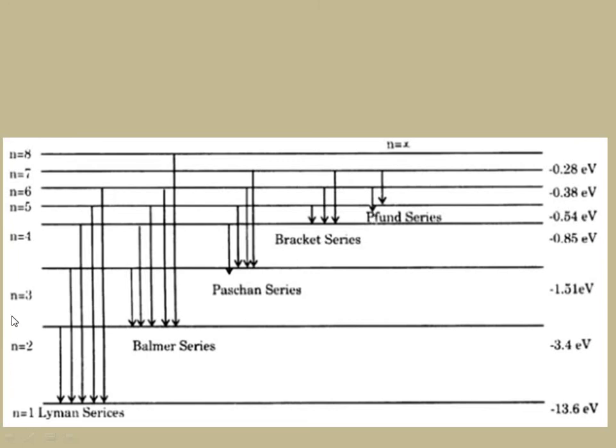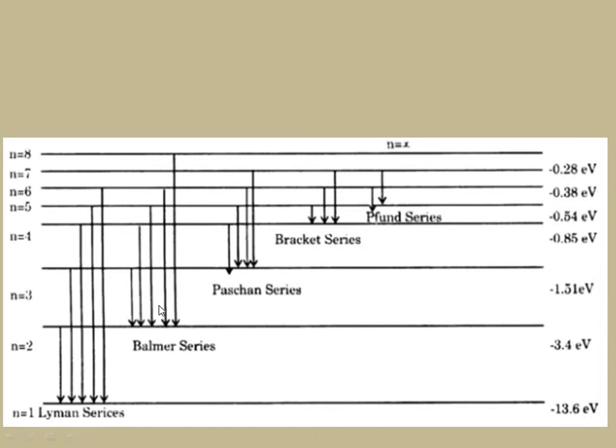So n equals 1, 2, 3, 4, 5, 6 for all this. Ground state, first excited, second excited, third, fourth, fifth, sixth, seventh, and all up to infinite. So we can calculate that, right? Obviously, different energy levels. If the electron jumps from any of the higher states to the first, we call it the Lyman series, and this is what you can notice here.